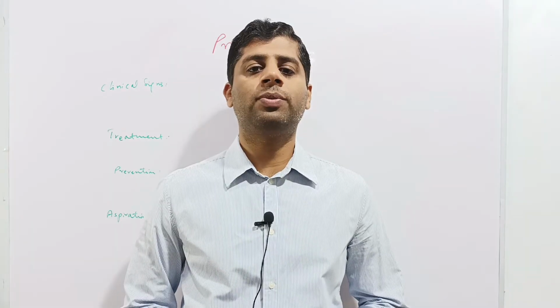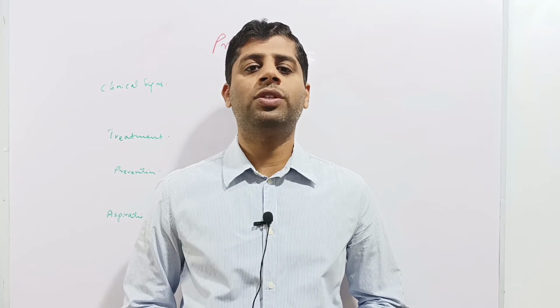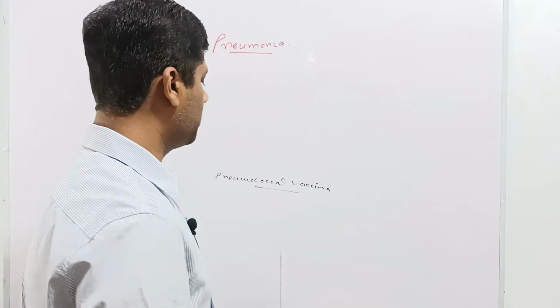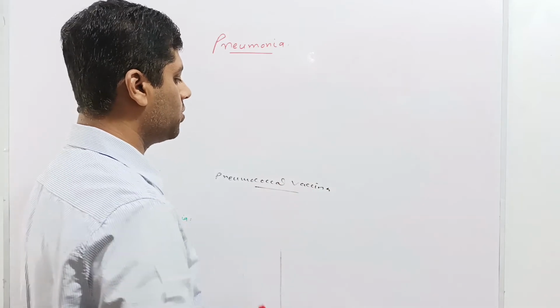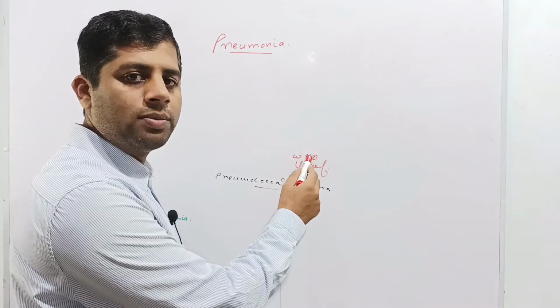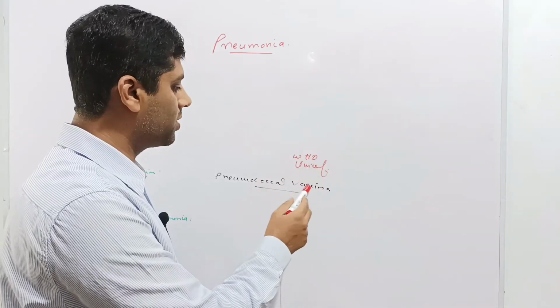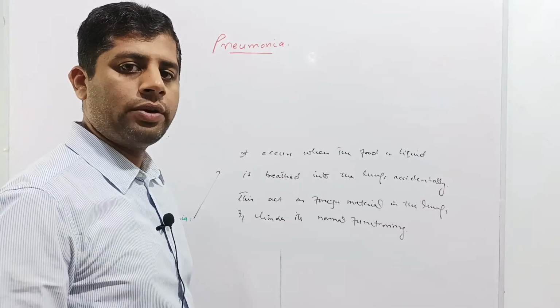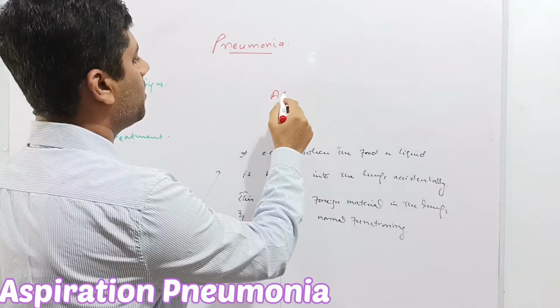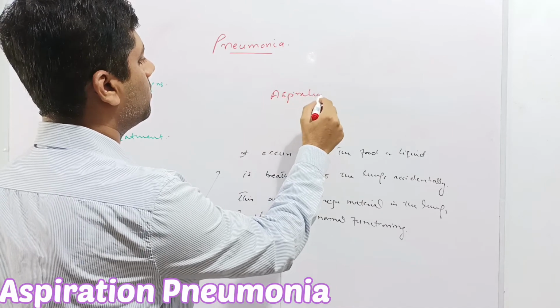The best way of protection from pneumonia is the vaccination or immunization of the general public, and for this purpose pneumococcal vaccine has been developed by WHO and UNICEF. WHO and UNICEF have made available the pneumococcal vaccine all across the world. And finally the aspiration pneumonia. Aspiration pneumonia is a separate condition.